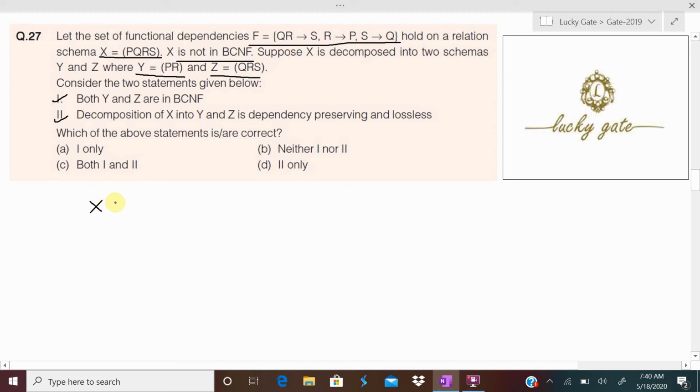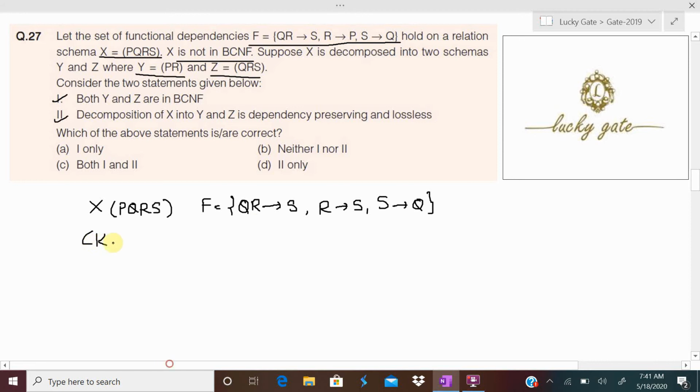The given relation is X having attributes P, Q, R, S, 4 attributes, having the dependencies QR to S, R to P, and S to Q. These are the dependencies. From the dependencies, we identify the key of the relation.